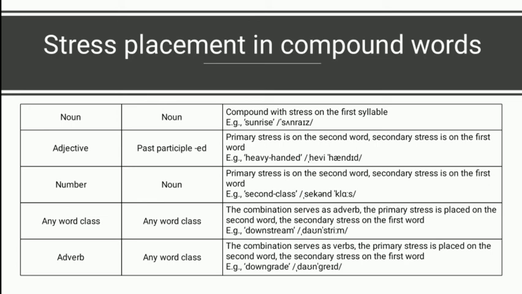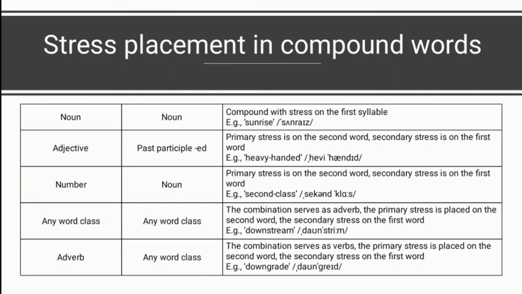In any word class, the combination serves as adverb are usually final stressed, and the primary stress is placed on the second word and the secondary stress on the first word. For example, in the word downstream.